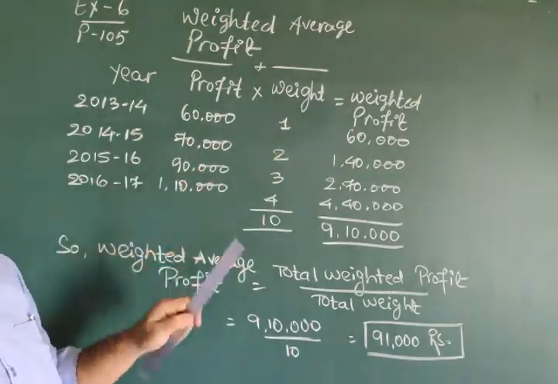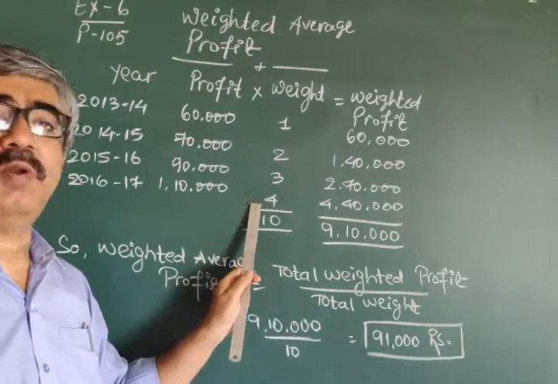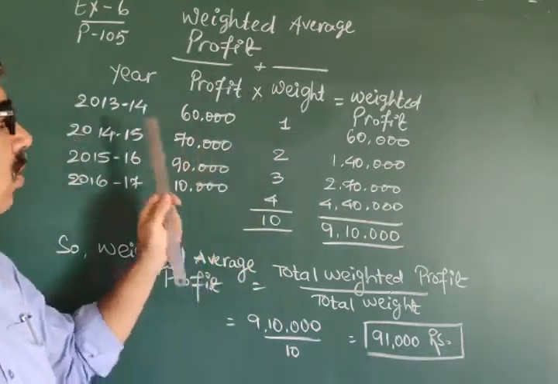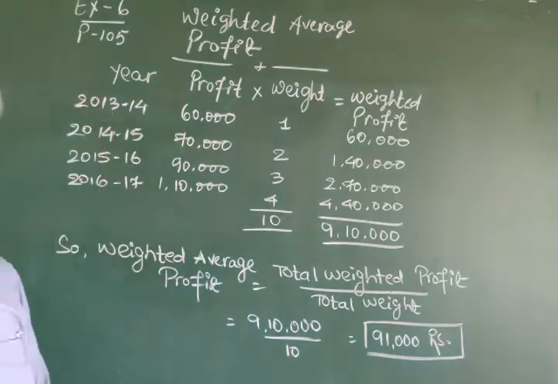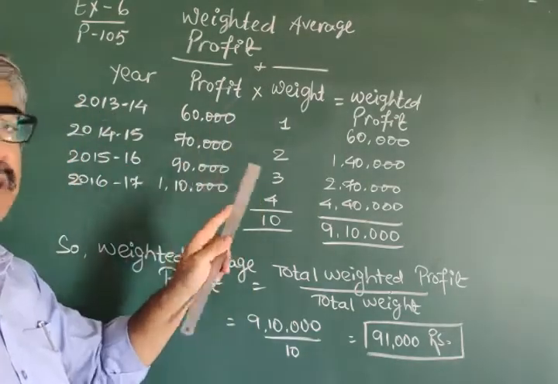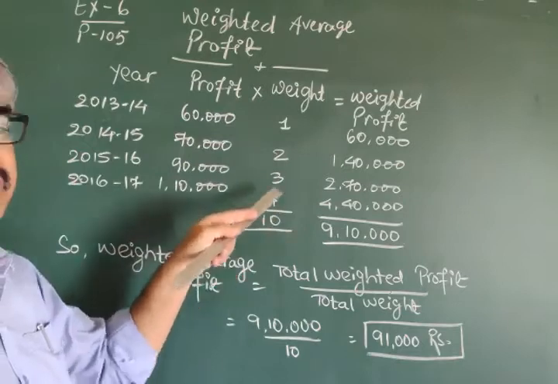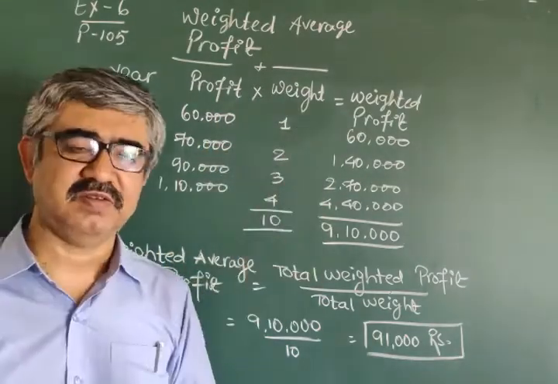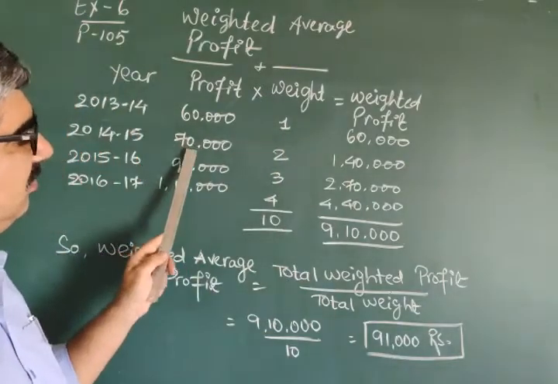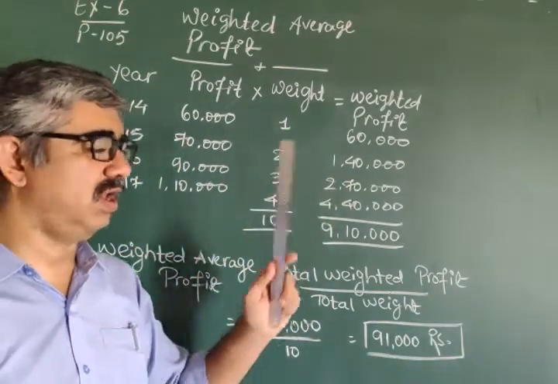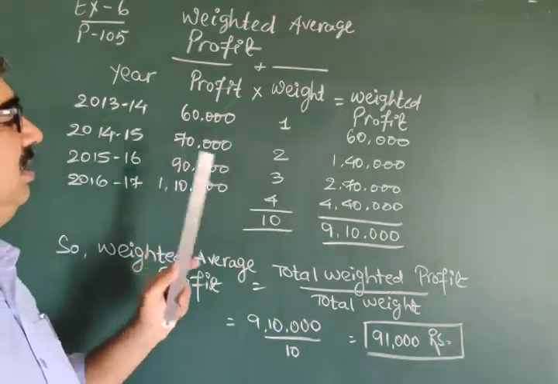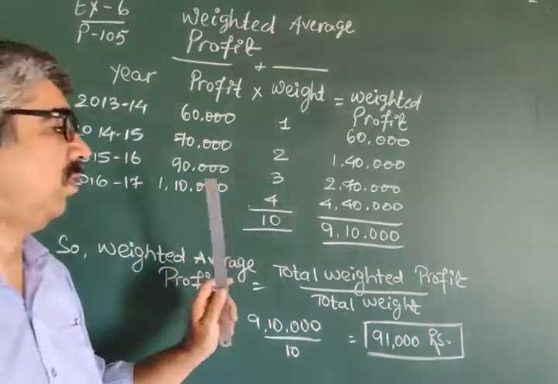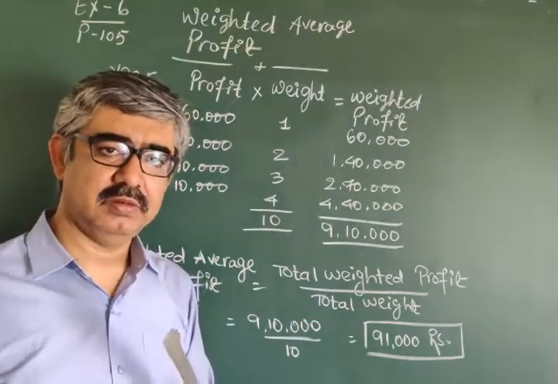Obviously, the latest year must be weighted maximum, that is 4: 4, 3, 2 and 1. Or you can say the oldest year must be 1 and in chronological order 1, 2, 3, 4. 60,000 into 1, 60,000. 70,000 multiplied by 2, 1,40,000. 90,000 with 3, 2,70,000. 1,10,000 with 4, 4,40,000.